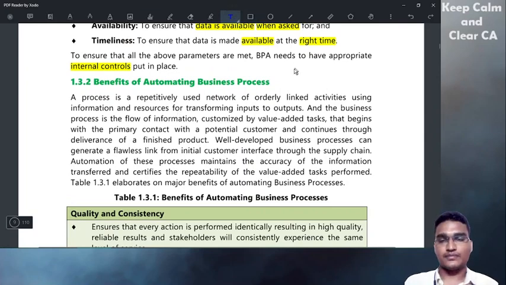This is the code for benefits of automating a business process. What is TVQIRR? We'll explain.